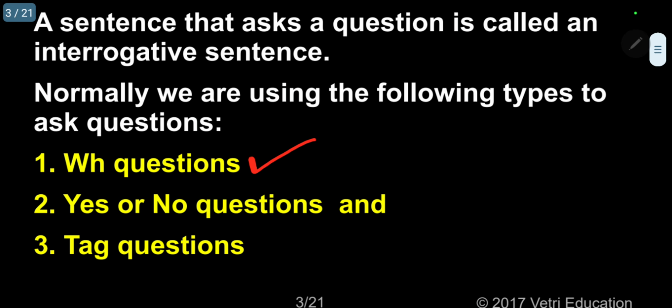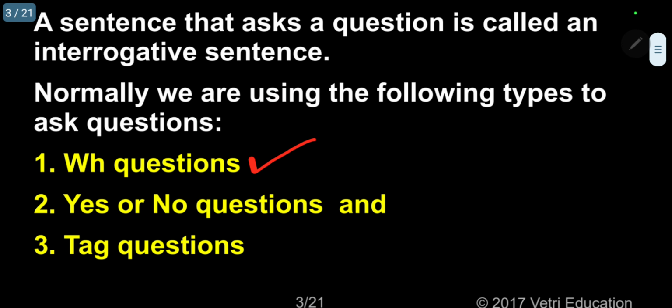They will always come as an auxiliary verb. By using any one of these auxiliary verbs, we can raise a question. When we give the answer, we have to say yes or no, so it is also known as yes or no questions.